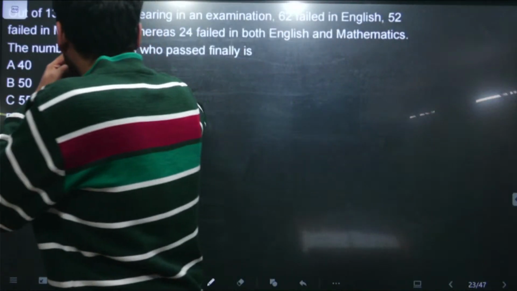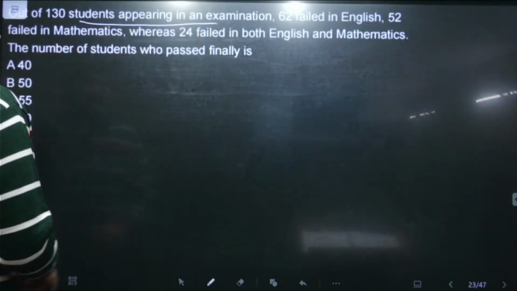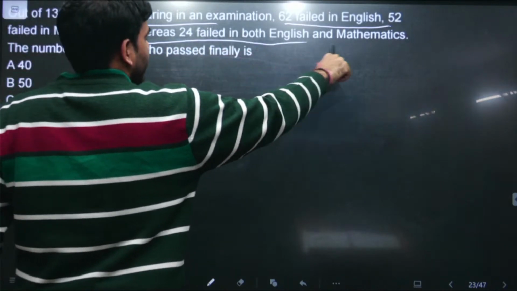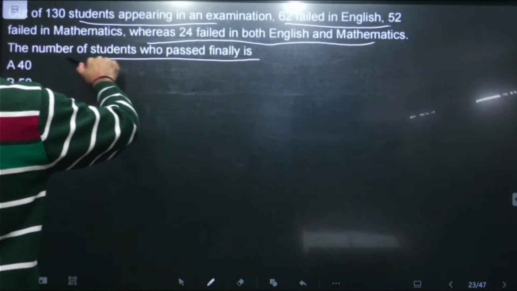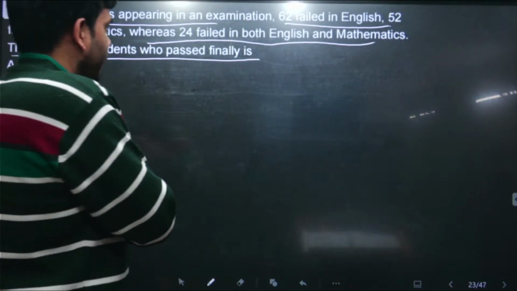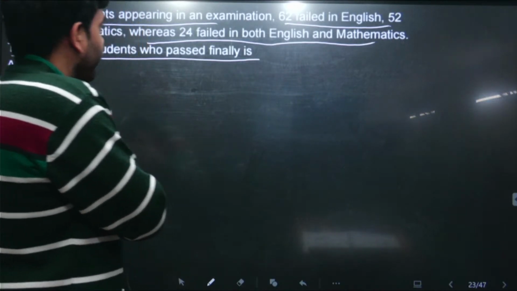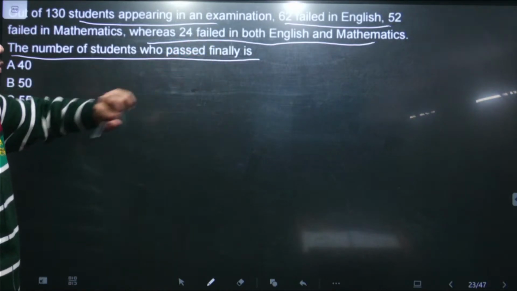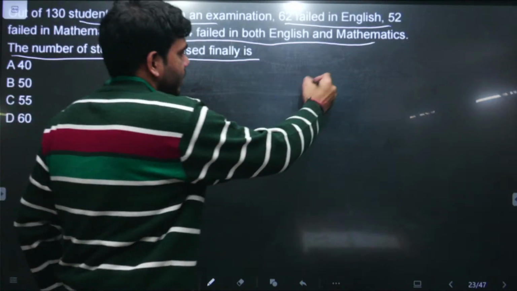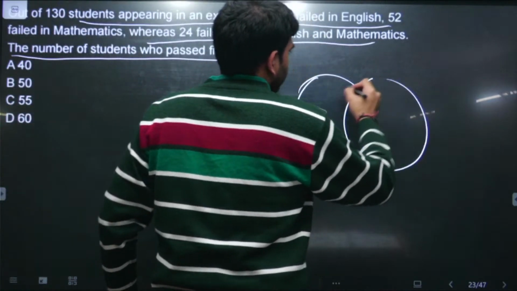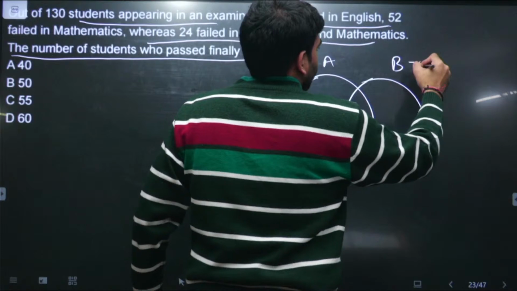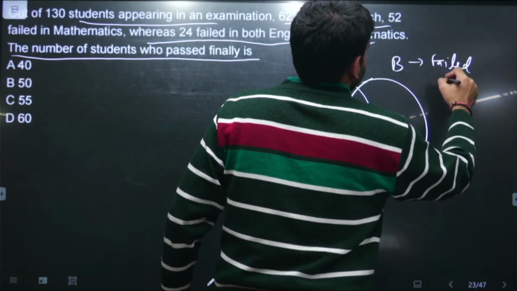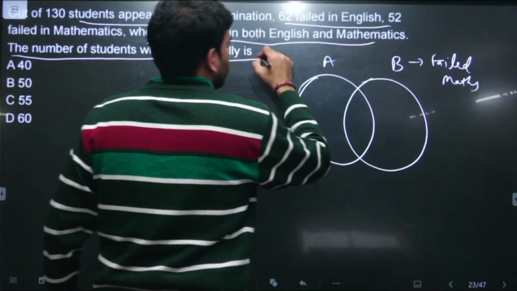Out of 130 students appearing in an examination, 62 failed in English, 52 failed in maths, whereas 24 failed in both English and maths. The number of students who passed the final exam is? 62 failed in English, 52 failed in maths, and 24 failed in both English and maths. Number of students who passed the examination. So we take it like this: one set A and one set B, those who failed in maths and those who failed in English.